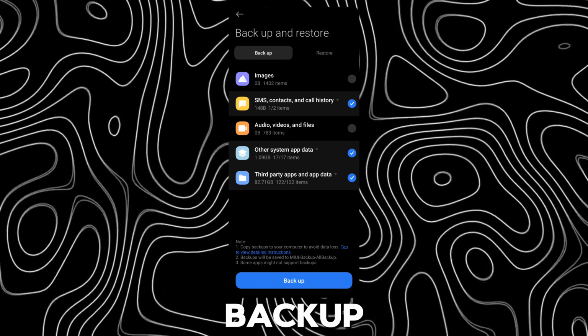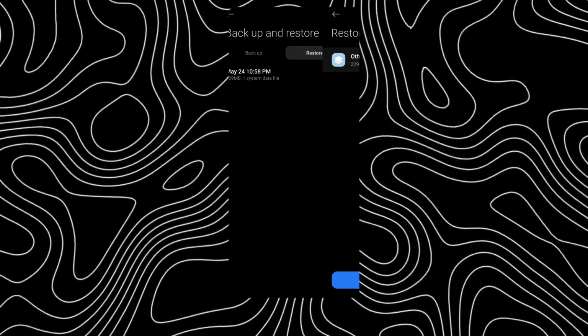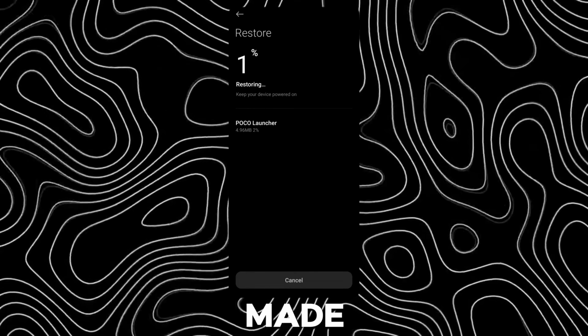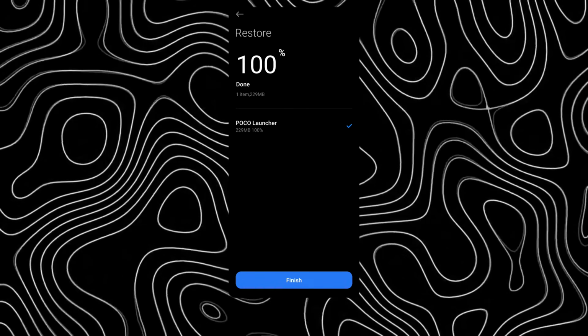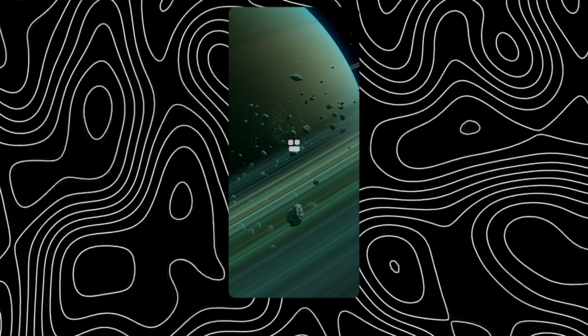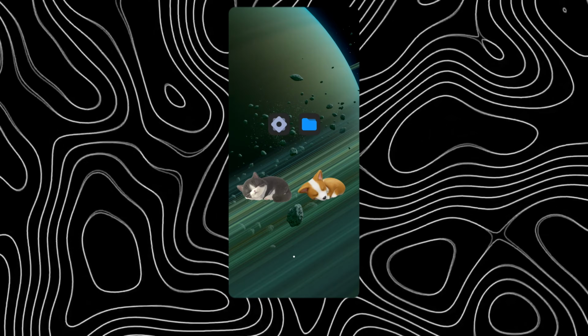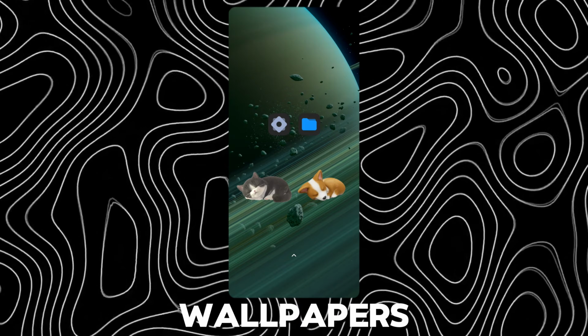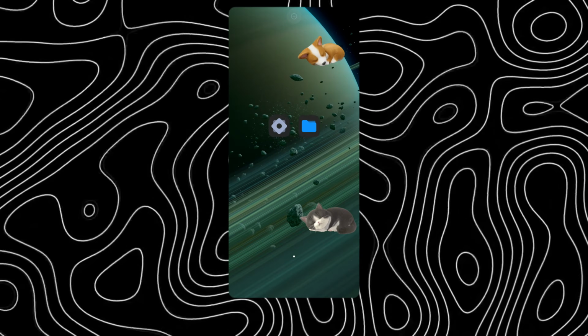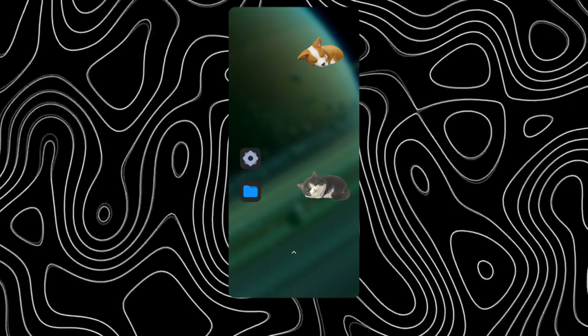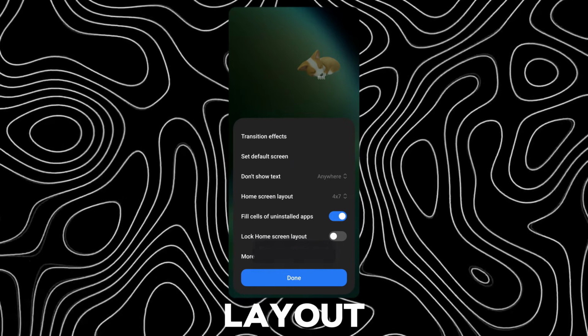Open Mobile Backup and tap on Restore. Now restore the backup we just made. Now you will have interactive pet wallpapers on your home screen. You can change the home screen layout to resize them.